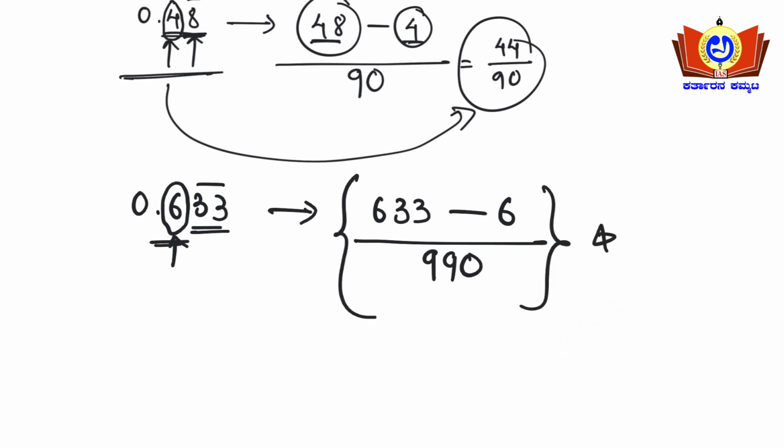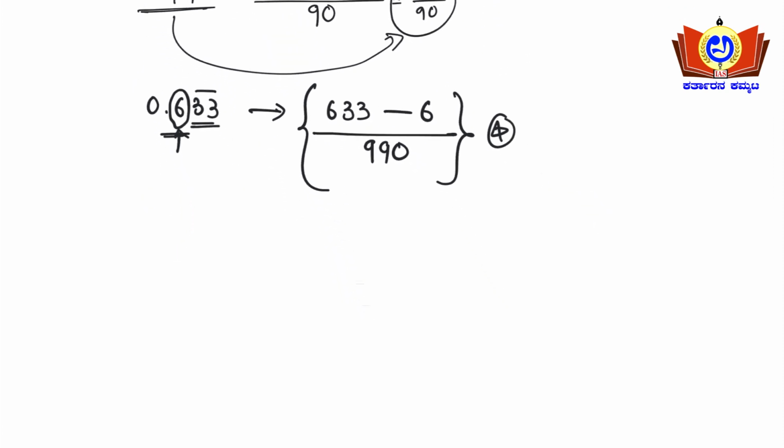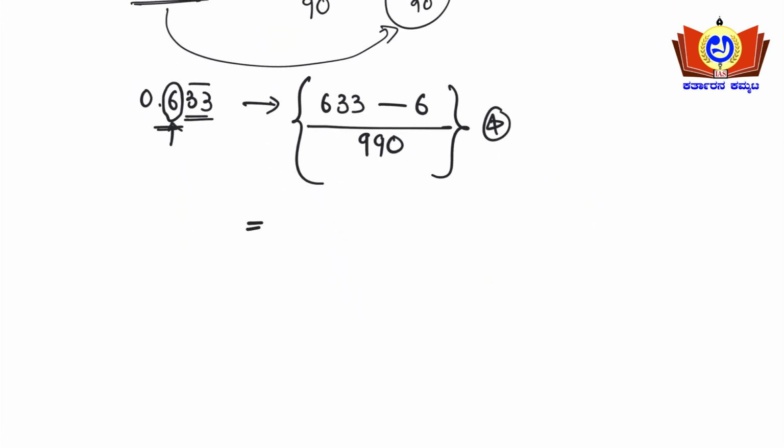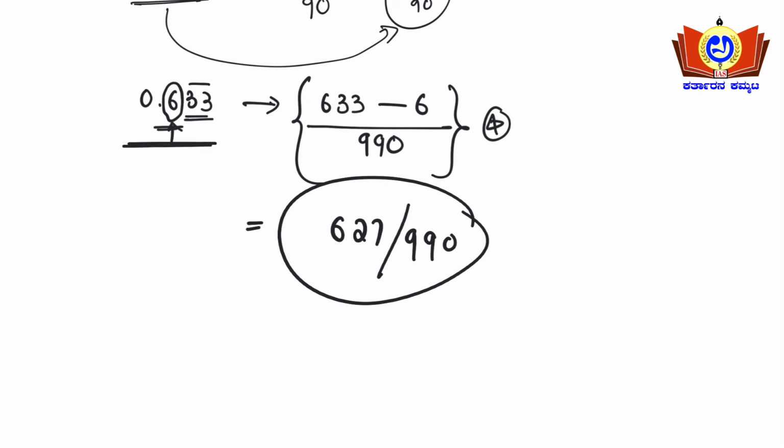Simple, right? 633 minus 6 upon 990, so this will be 627 upon 990. Upon solving this, the decimal 0.633 bar is converted into a fraction. Another type I'll solve on the next page.